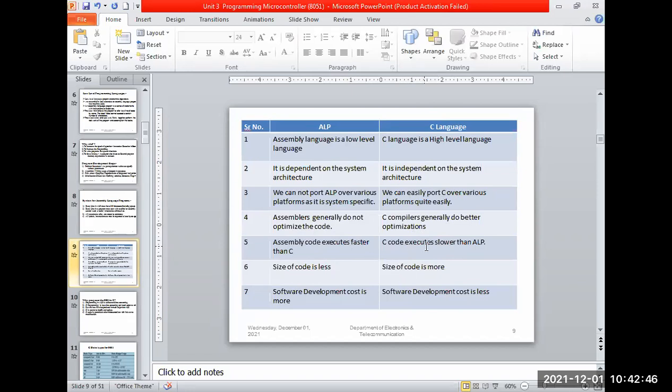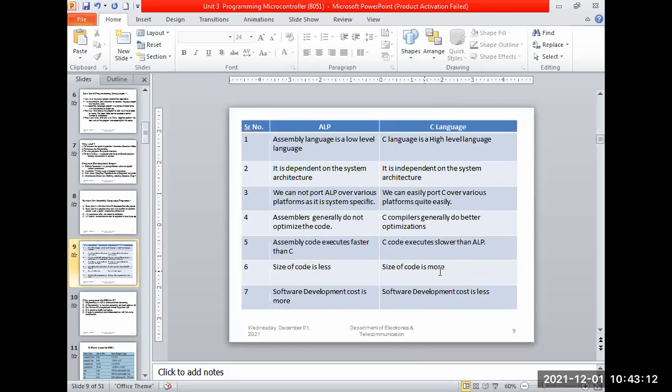Meaning, the hex file created requires a large size. When we write the code in C language, the binary file we generate is a large size compared to assembly. Simple meaning: if we do the addition of two numbers in ALP, the code size is very small. But if writing the code in C language for the addition of two numbers, then what is the code file generated?